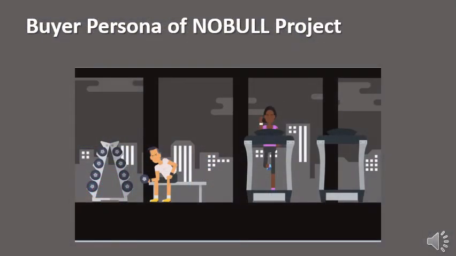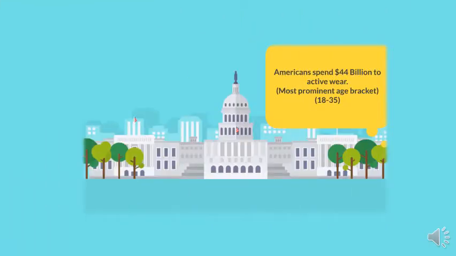When it comes to the target audience, the main buyer persona of NOBULL Project consists of B2C type of brand loyals and favorable brand switchers in the United States who prefer a healthy lifestyle at the age bracket from 18 to 35. The reason of choosing this target audience lies on the fact that Americans spend nearly $44 billion American dollars to activewear, whereas the most prominent age is found in 18 to 35 age group.